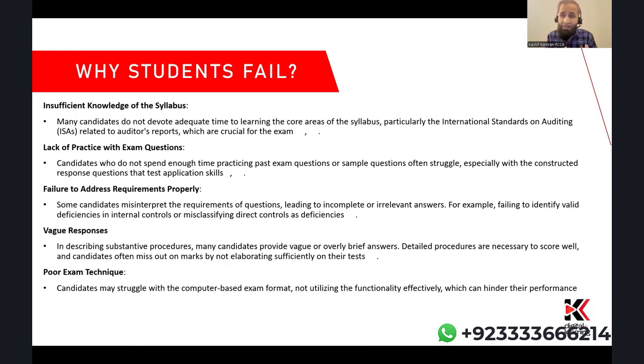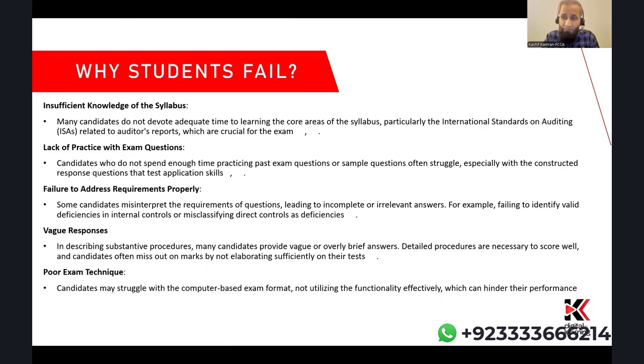Despite it being a computer-based exam, students are still not presenting their answers professionally. Either you're not aware of the commands given to you on the day of the exam, or you're not making yourself familiar with how to use them. So that is another reason the examining team believes students fail the AA paper.